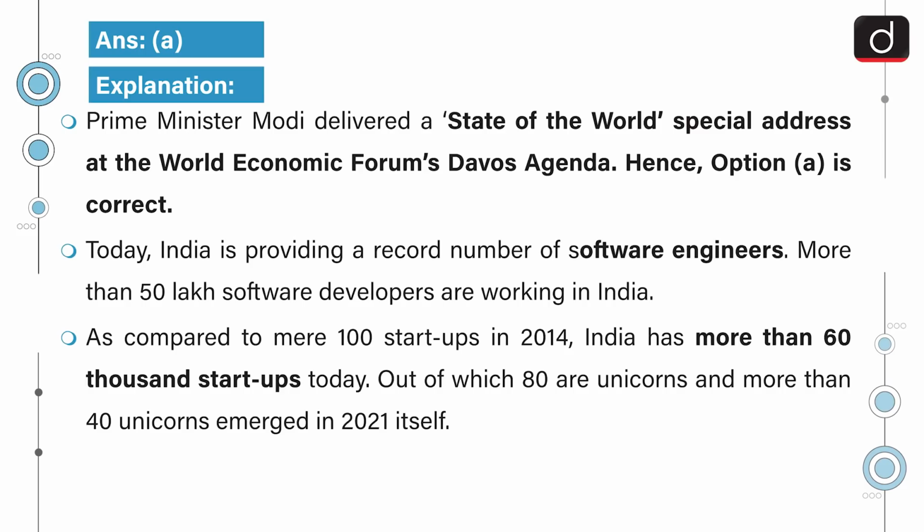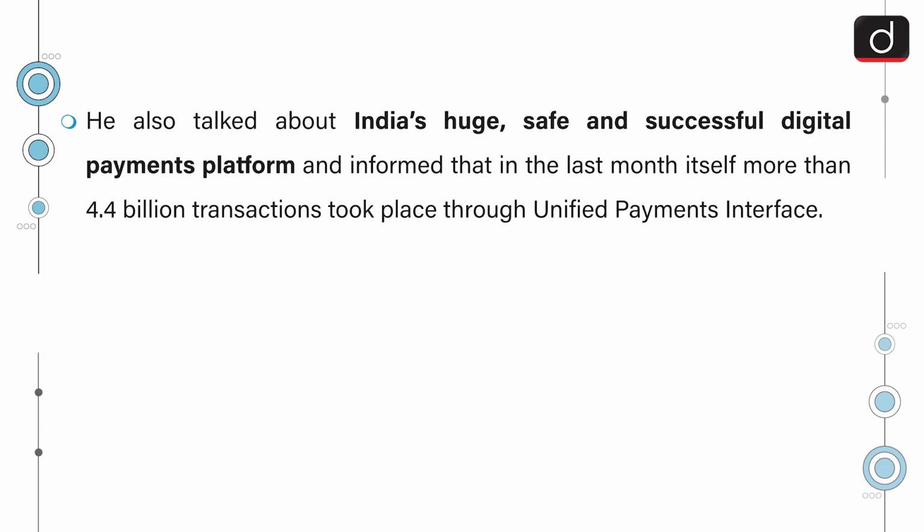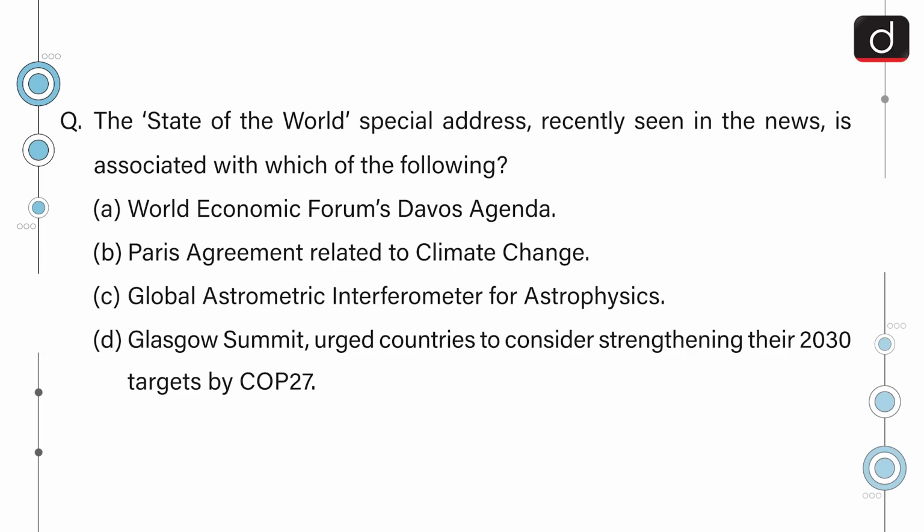Prime Minister Narendra Modi delivered a State of the World special address at World Economic Forum's Davos Agenda, hence option A is correct. Today, India is providing a record number of software engineers. More than 50 lakh software developers are working in India. As compared to a mere 100 startups in 2014, India has more than 60,000 startups today, out of which 80 are unicorns, and more than 40 unicorns emerged in 2021 itself. He also talked about India's huge, safe and successful digital payments platform and informed that in the last month itself, more than 4.4 billion transactions took place through Unified Payments Interface. So the correct answer is option A, World Economic Forum's Davos Agenda.